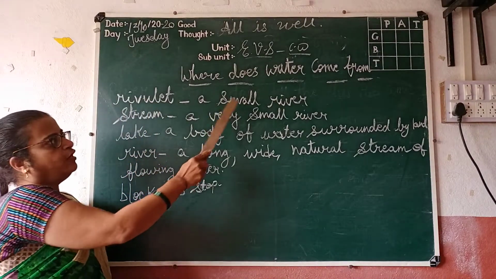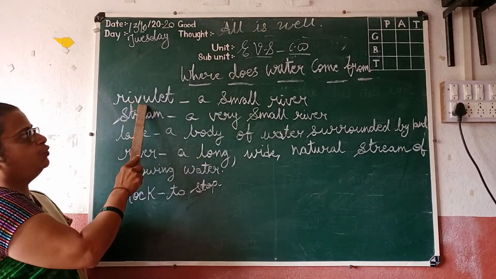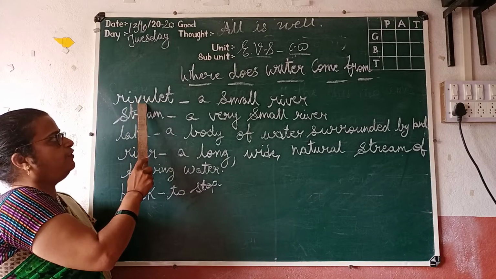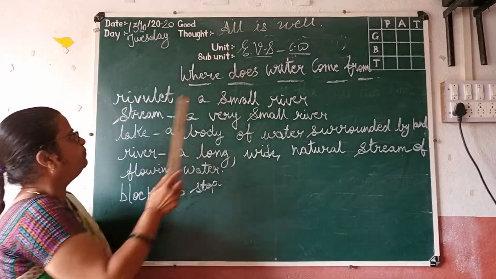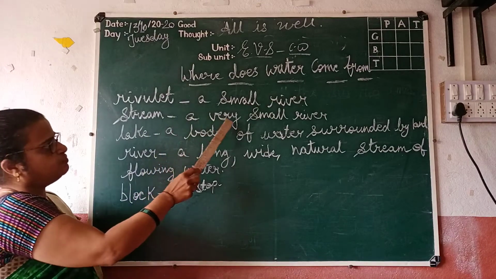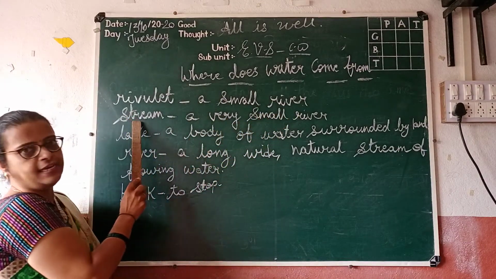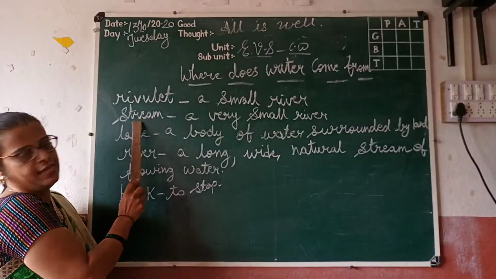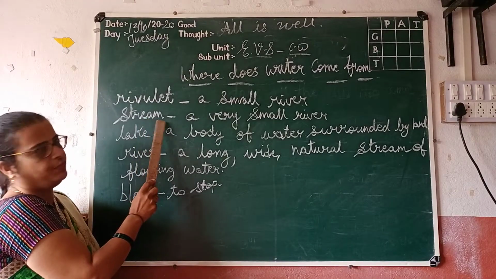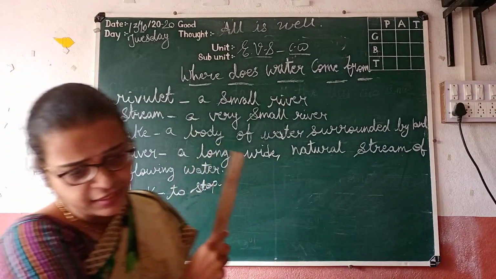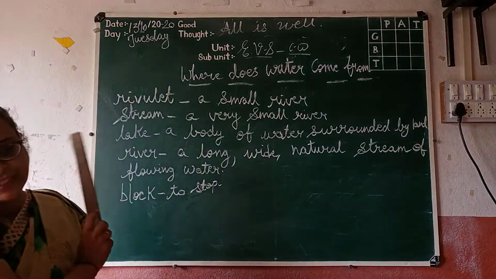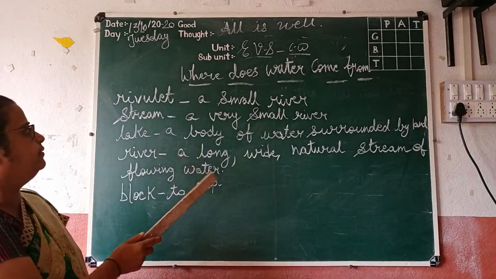Rivulet means a small river, R-I-V-U-L-E-T. Stream, a very small river, S-T-R-E-A-M. Stream means still smaller than the rivulet.